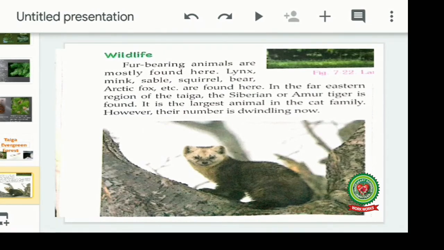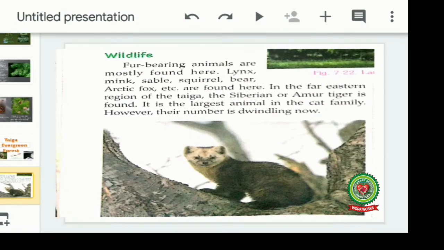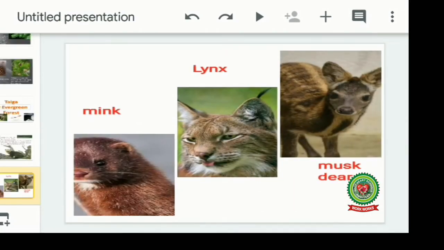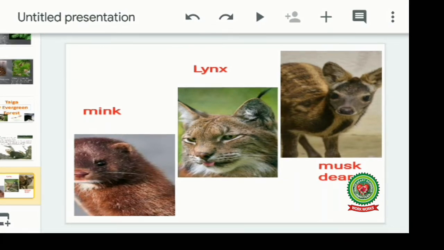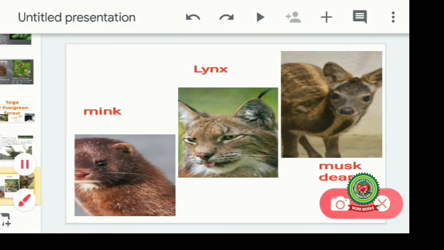And the picture which is shown over here is of a sable. Sable is an animal of the cat family which is found in the taiga region. Now you can see, children, this is a picture of mink, from where we get the mink blankets. This is lynx. This is one of the cat family's animals which is found in the taiga type of climate.